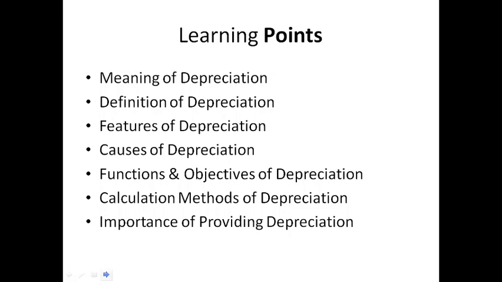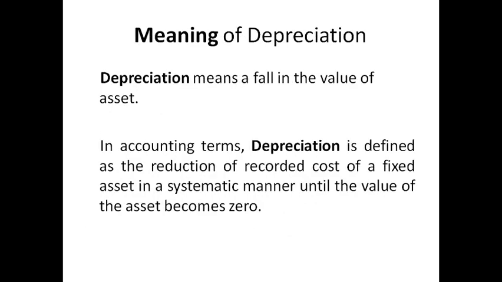So, what is depreciation? Depreciation means a fall in the value of an asset. In accounting terms, depreciation is defined as the reduction of recorded cost of a fixed asset in a systematic manner until the value of the asset becomes zero. Okay?